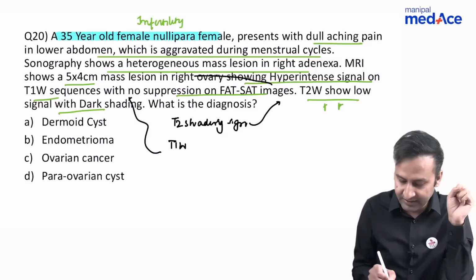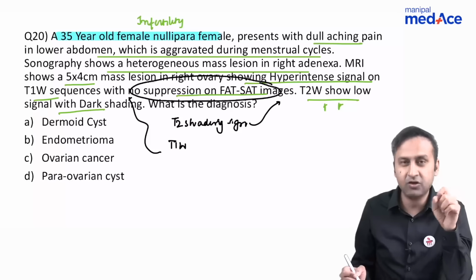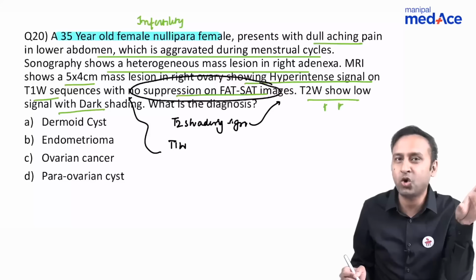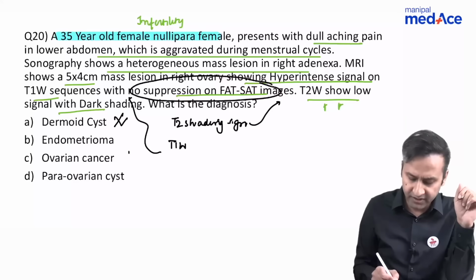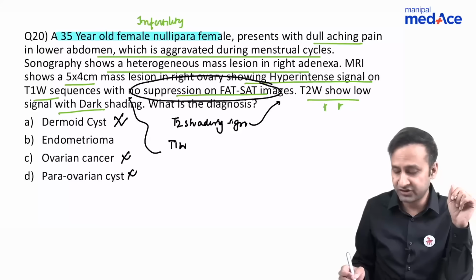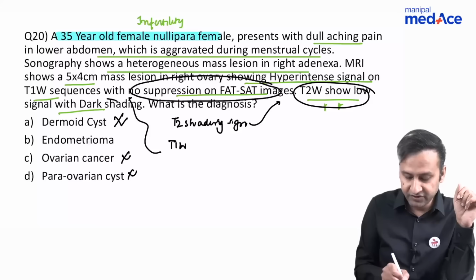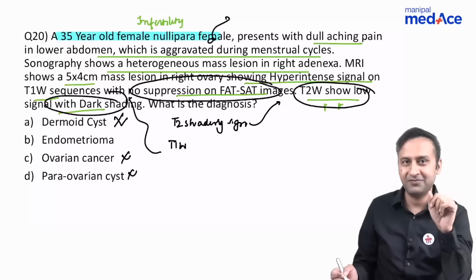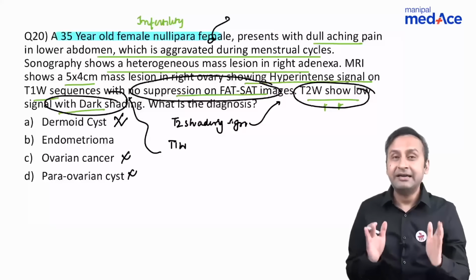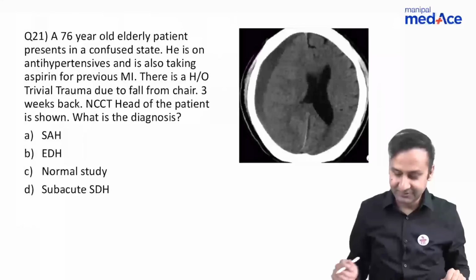But here it is being said that there is no loss of signal on fat sat images. It means the lesion does not contain fat. So dermoid cyst is out of question. Similarly, ovarian cancer or paraovarian cysts are also out of question, typically because of this radiological appearance and the clinical history that the examiner has given you. This question again was covered in detail in our mid-day lectures.